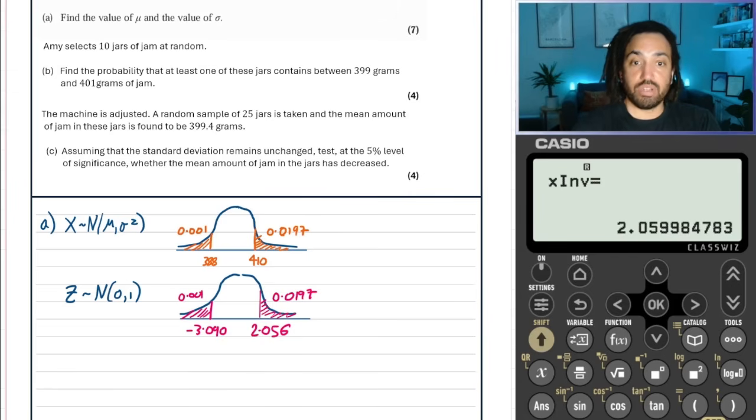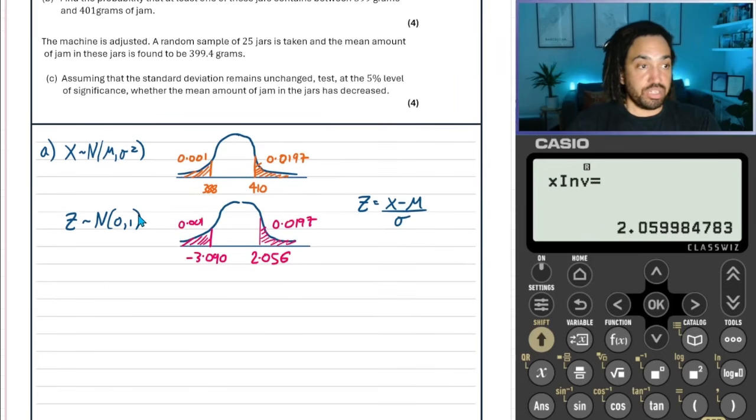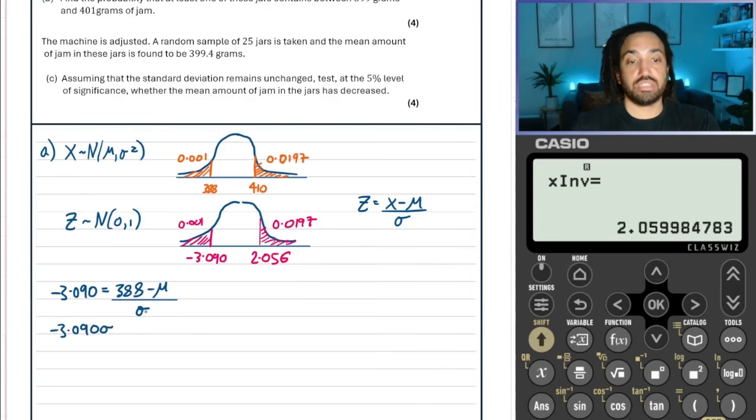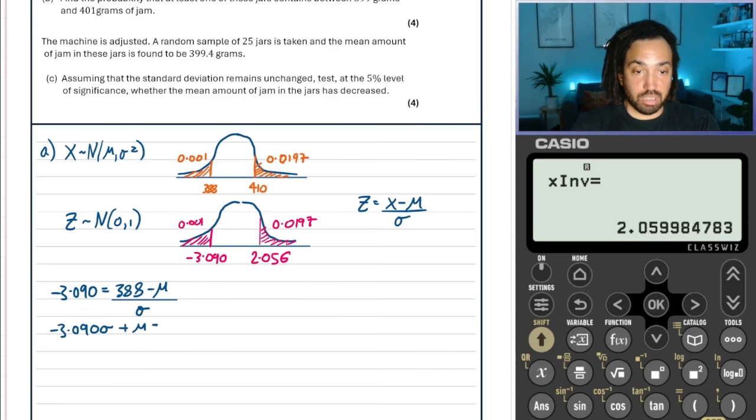Yeah, perfect. Okay, now the formula that links these two distributions is that Z is equal to X minus mu over sigma. Okay, so we could create two equations because we've got two bits of information that are linked. So we'll start with minus 3.090 is equal to the X, which is 388, minus the mu over sigma, and we can rearrange this by multiplying through by sigma, like so, and then adding on mu, like so.